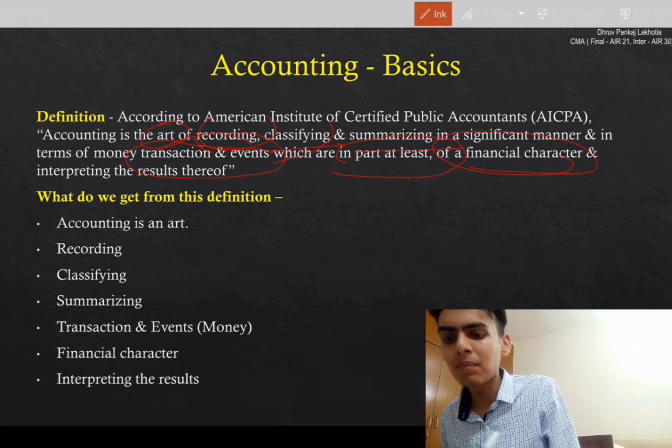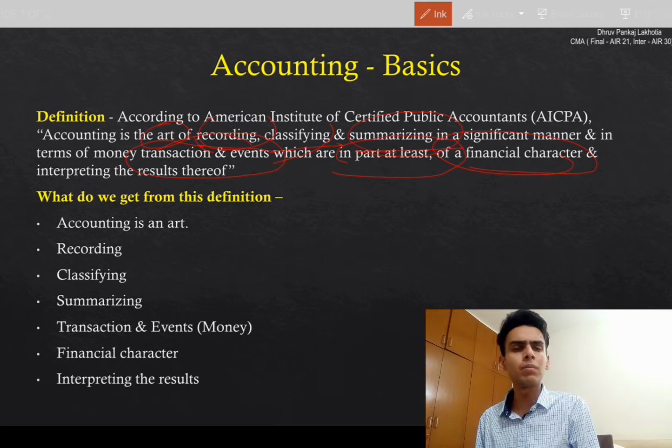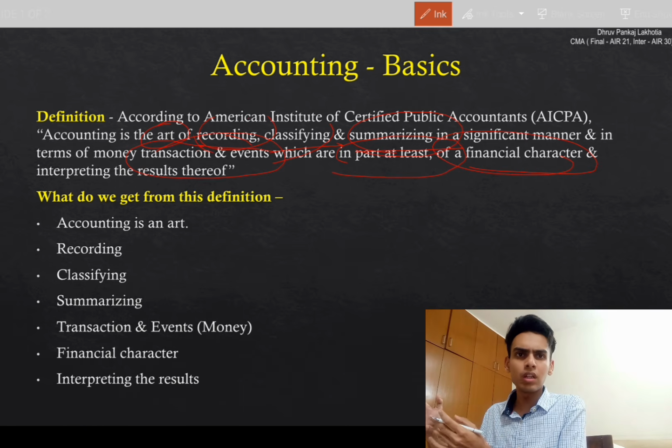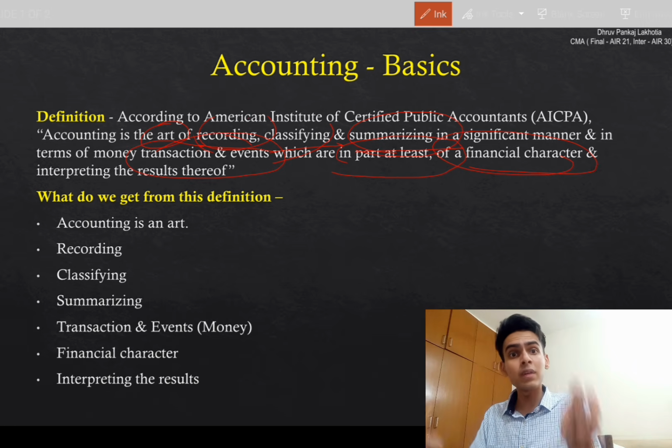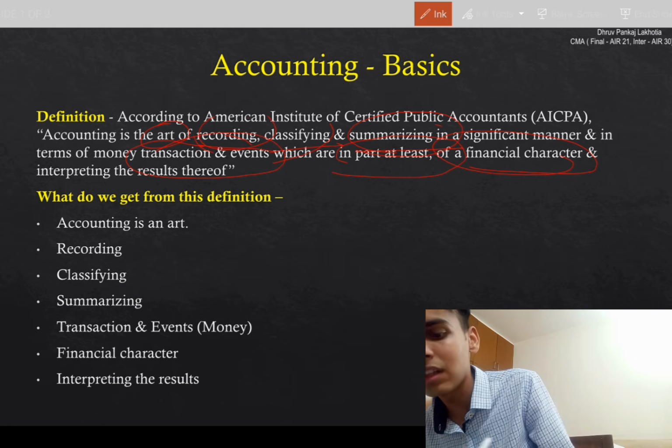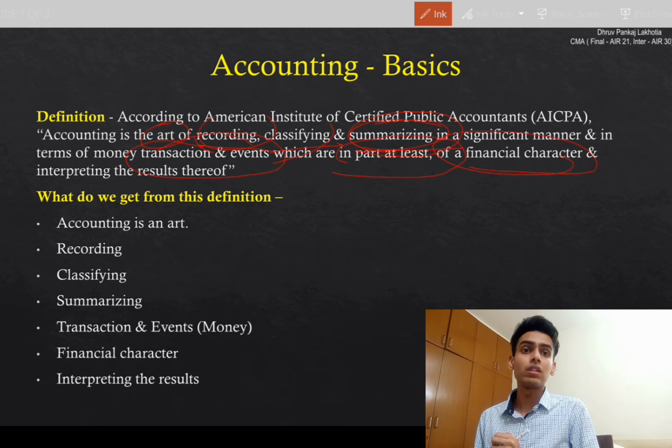Then summarizing it. What is summarizing? Another big word. We first got a bunch of transactions or events having a financial character, then we recorded it, then we classified it. Now we have to summarize it also. We are accountants, we have to do everything. This is where the game gets serious. What is summarizing? Big word to hear, right? Summarizing is that whatever we get after the ledger accounting, we're going to summarize it into three parts, maybe more parts.